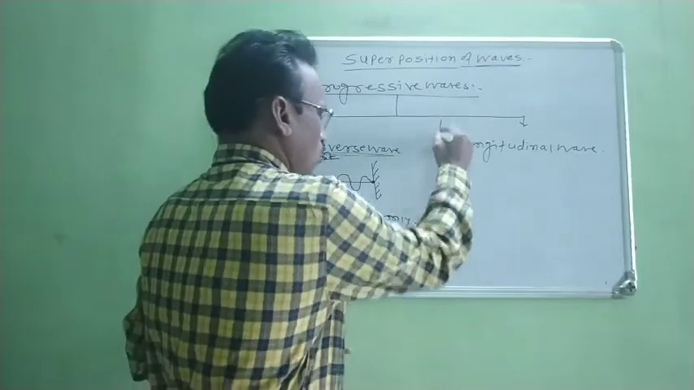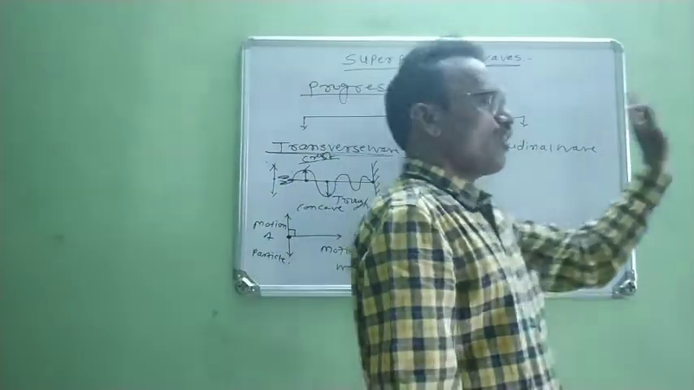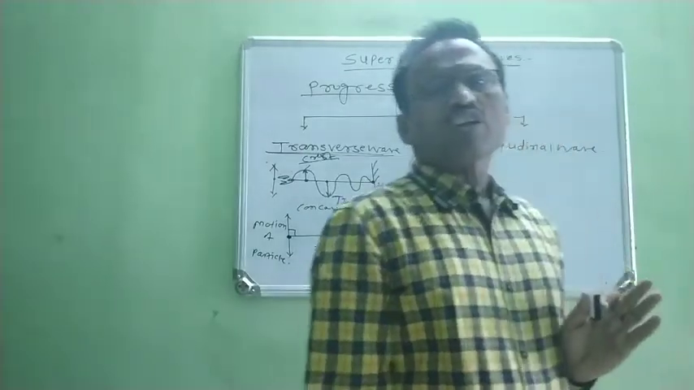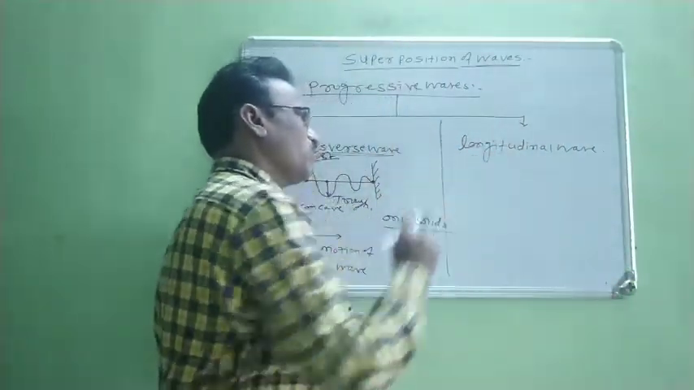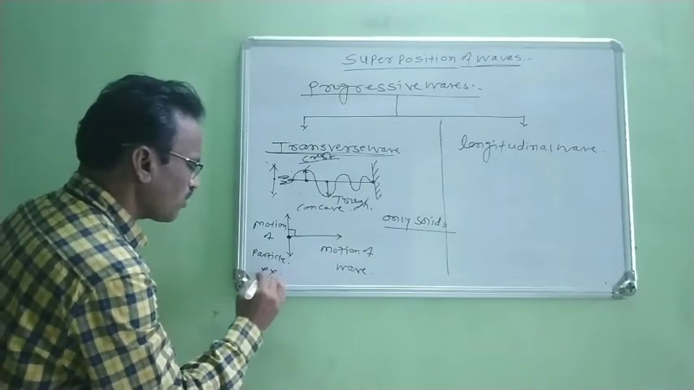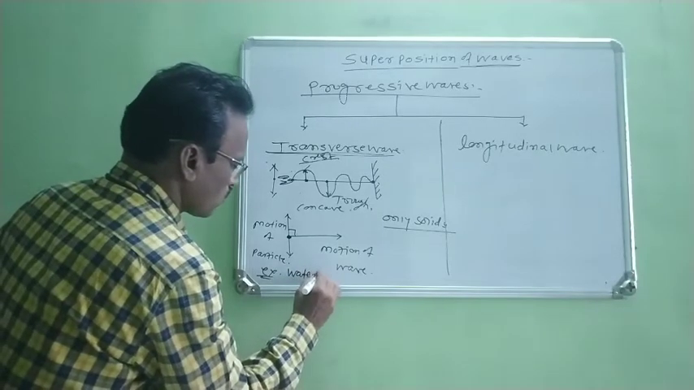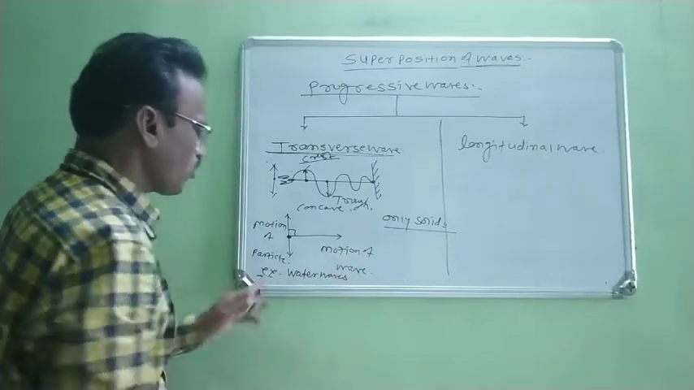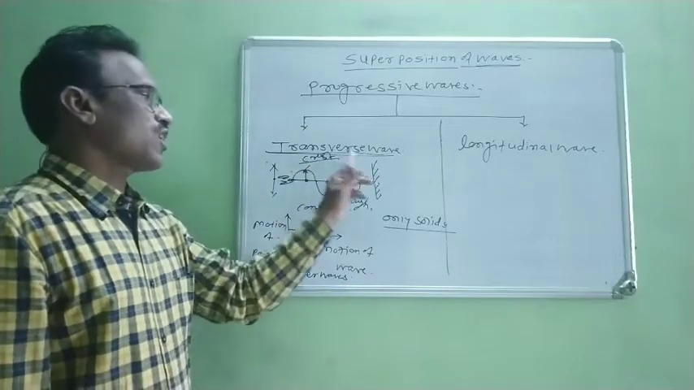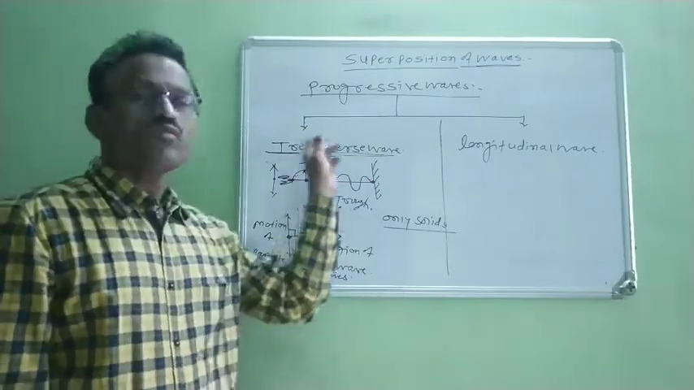Now come to the other type. Now the other type of wave are called as longitudinal waves. What happens in longitudinal wave? Now we know that, for example, we consider sound wave. Now in the case of transverse wave, we consider the example of water waves. Waves produced on the water surface is the example of transverse wave, or waves produced on a stretched string is also the example of transverse wave.